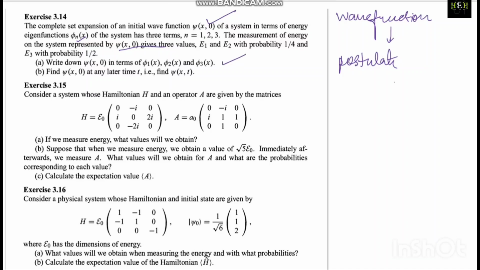See, here t value 0 means the initial point. Find this at a later time t. Okay, at t equal to 0 and at t equal to t, also sometime later. So we know that we will add the exponential time part when I am writing the wave function psi of t. Okay.